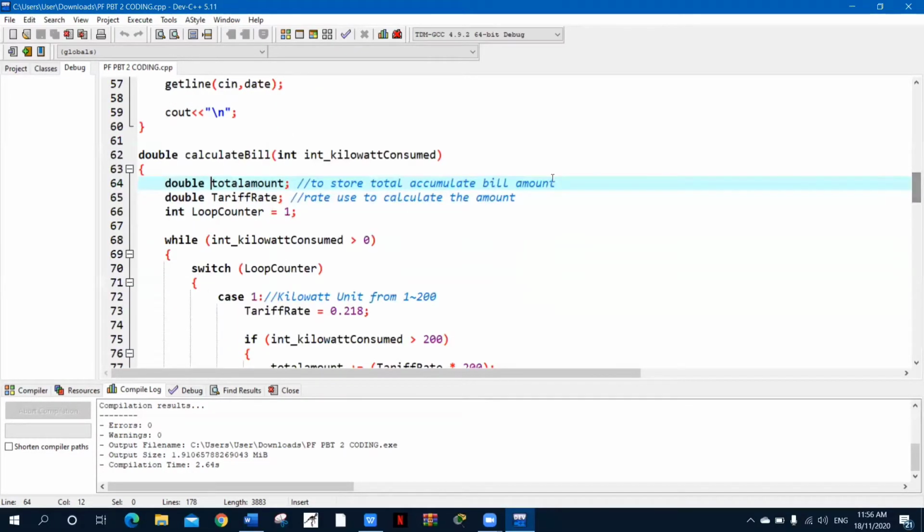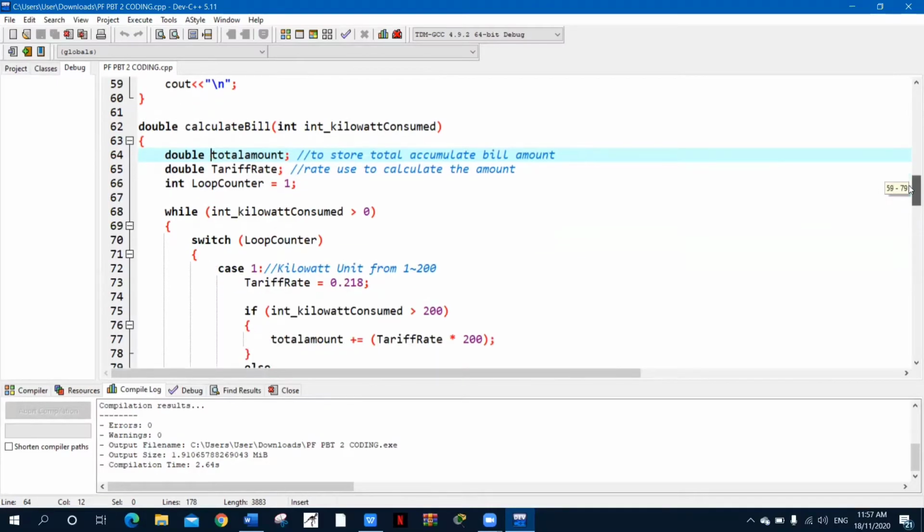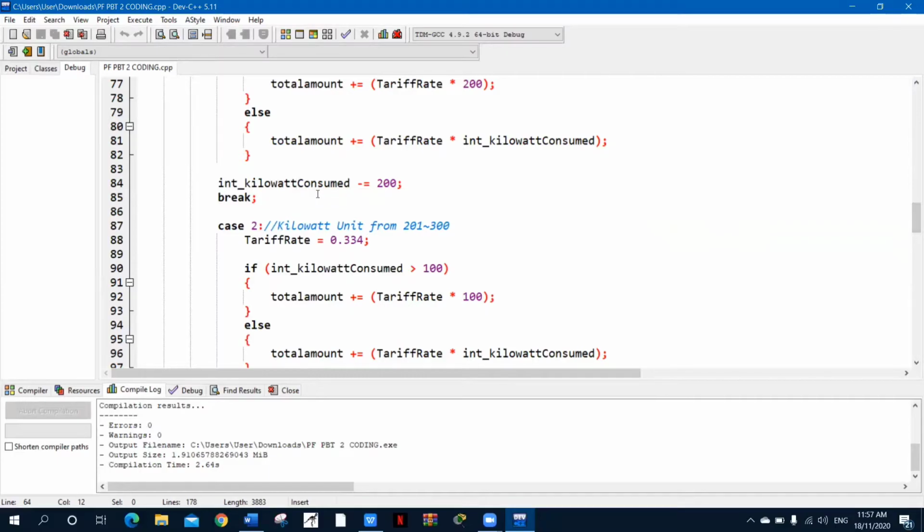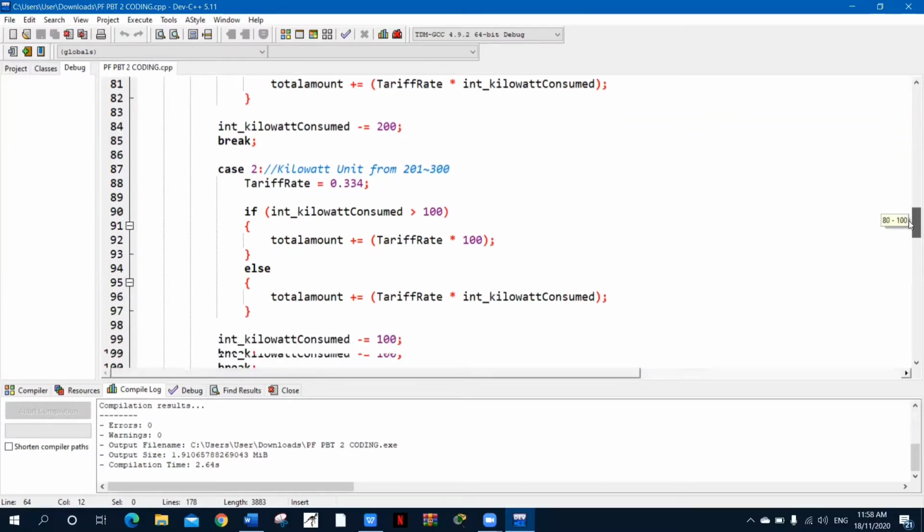Here I am using while and switch. So while in kilowatt consumed, switch loop counter. In case one, we use kilowatt units from 1 until 200 and multiply with tariff rate 0.218, and we consume 200 kilowatt units. After subtracting 200 units from case 1, the balance will be multiplied with 0.334, which is in case 2, kilowatt units from 201 until 300. So the total amount will be multiplied with 100 kilowatt consumed only.